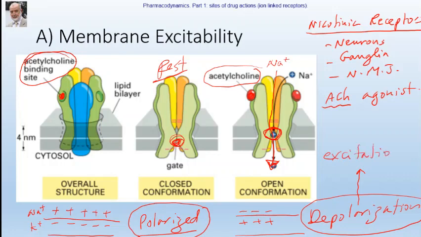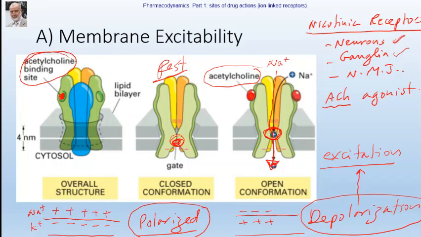Depolarization in pharmacology is always an excitation. What does it mean, excitation? If it is in a neuron, the excitation will travel through the axon to the neighboring neuron, and the activity will spread from one side to another. If it happens in ganglia, the excitation will travel to the postganglionic nerve fiber.